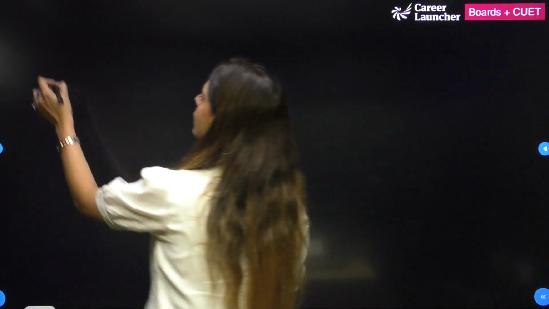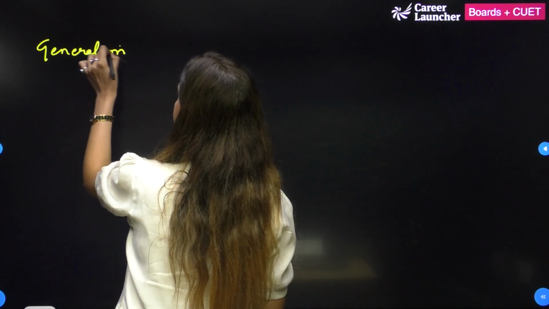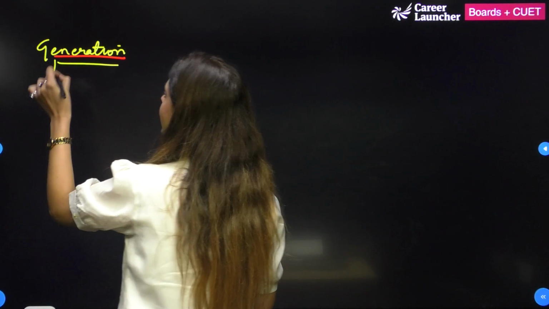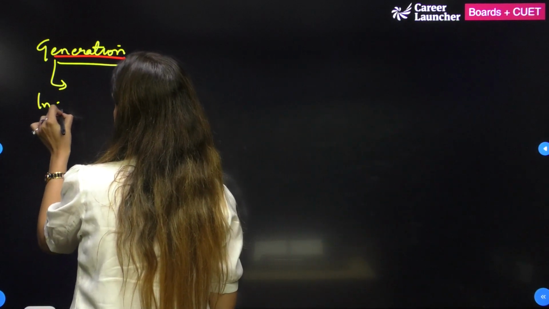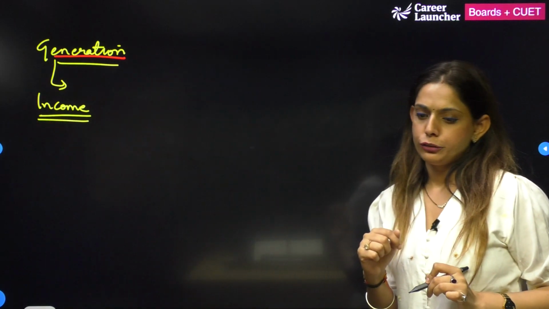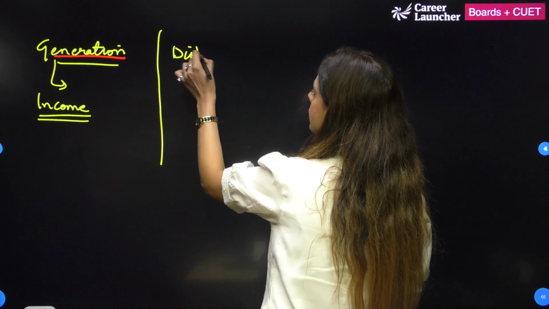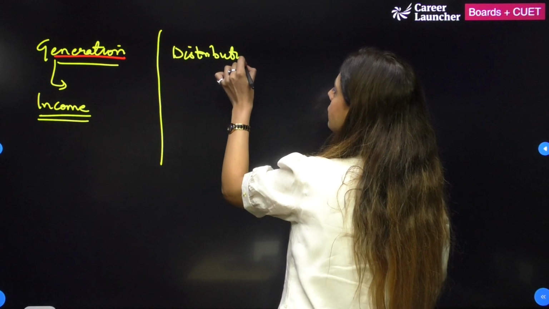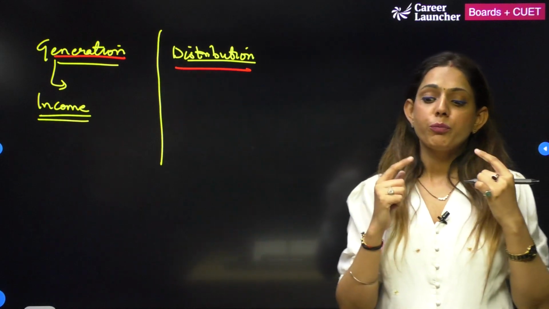The very first thing is your generation phase. Now what is this generation phase? Generation phase होती है when any firm is generating any kind of income. What is your distribution phase? In distribution phase, you are making payment.